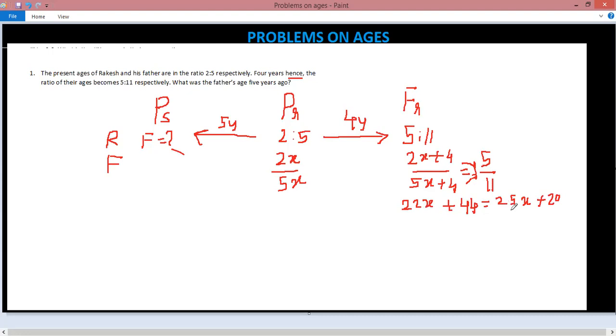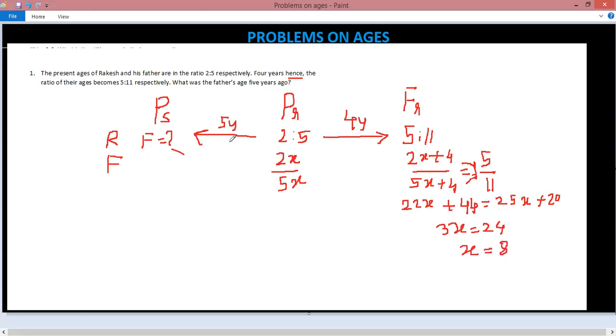Now 25x minus 22x is 3x. So this must be equal to 44 minus 20, which is 24. So that means this value of x is equal to 8.